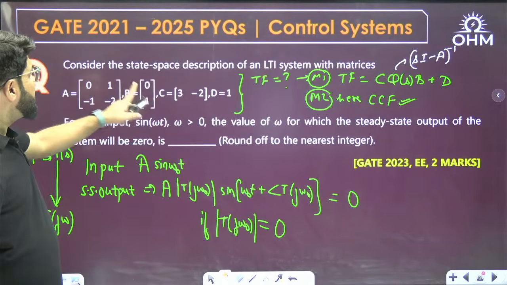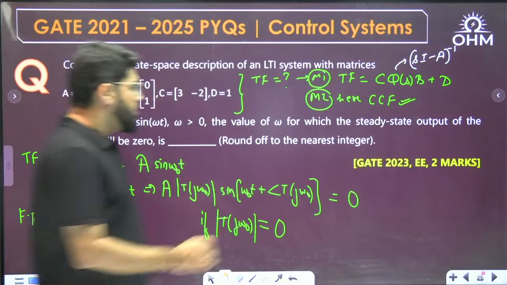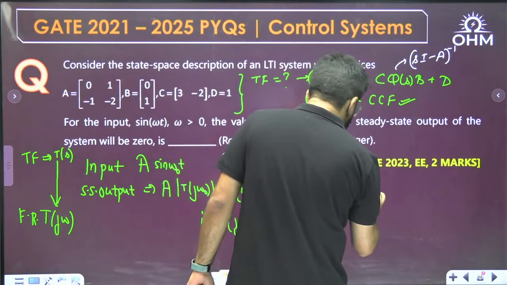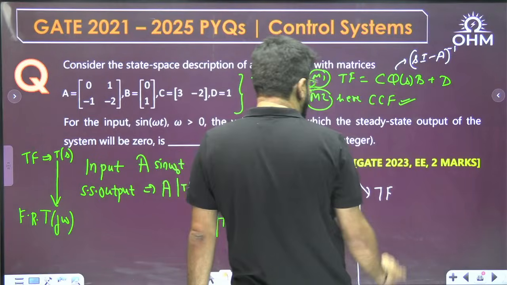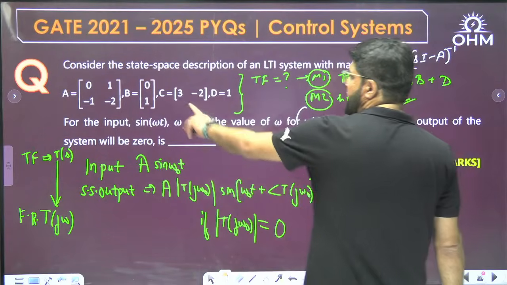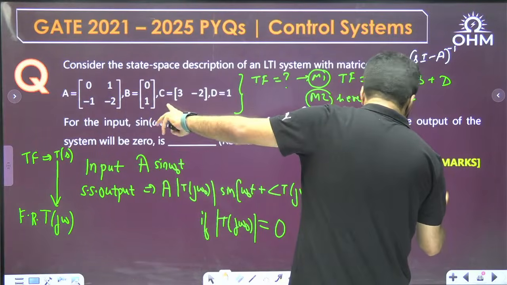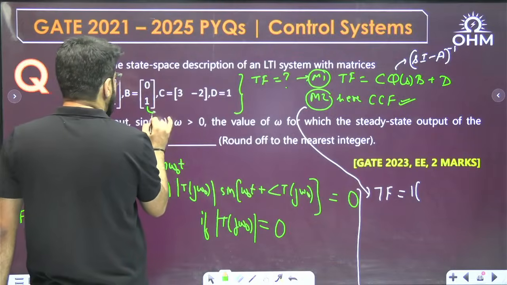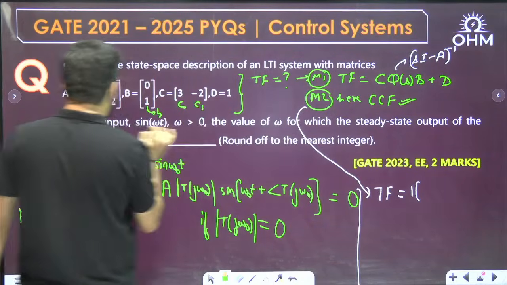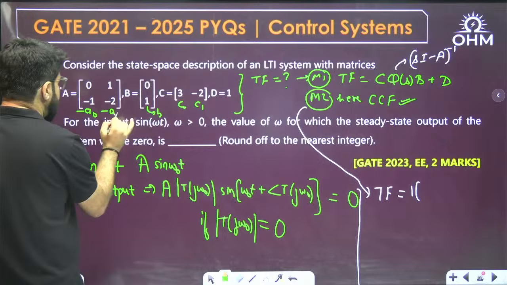So as per these matrices given, the transfer function of the system will be how much? B, what is the value of B? 1, multiplied by, now I'll just map this. This is the B value, this is the C naught, C1 value, and this is the minus A naught and minus A1 value.